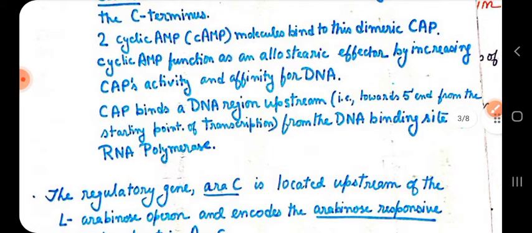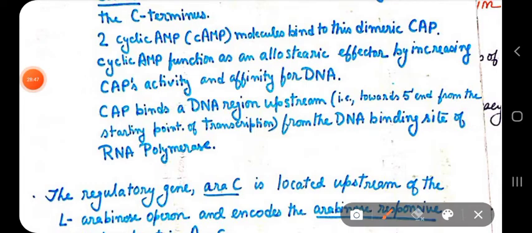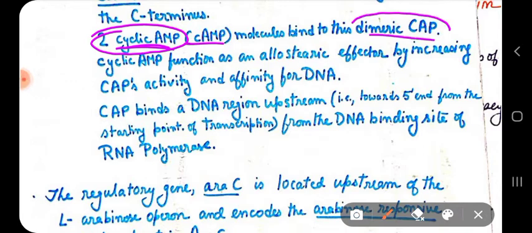Each of these subunits binds cyclic AMP. So each subunit of CAP will bind to cyclic AMP, and a total of two cyclic AMP are needed to bind to this catabolite activator protein.